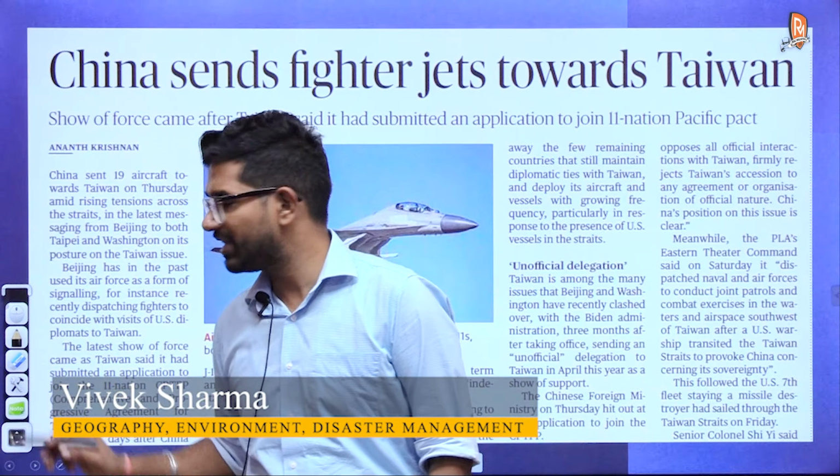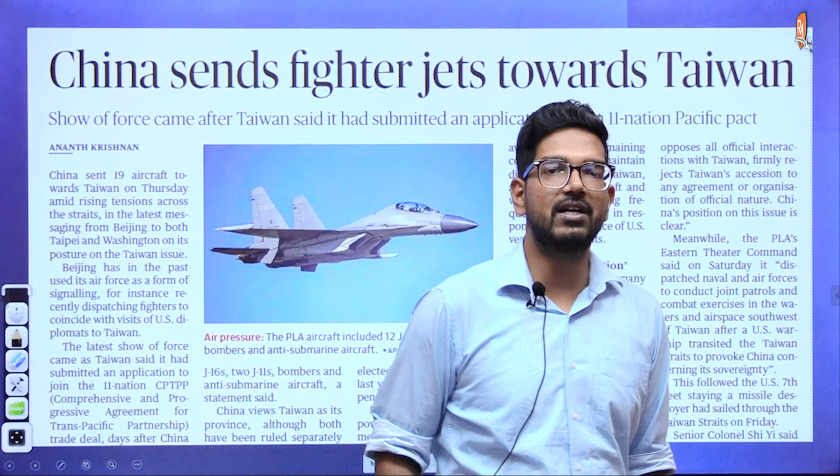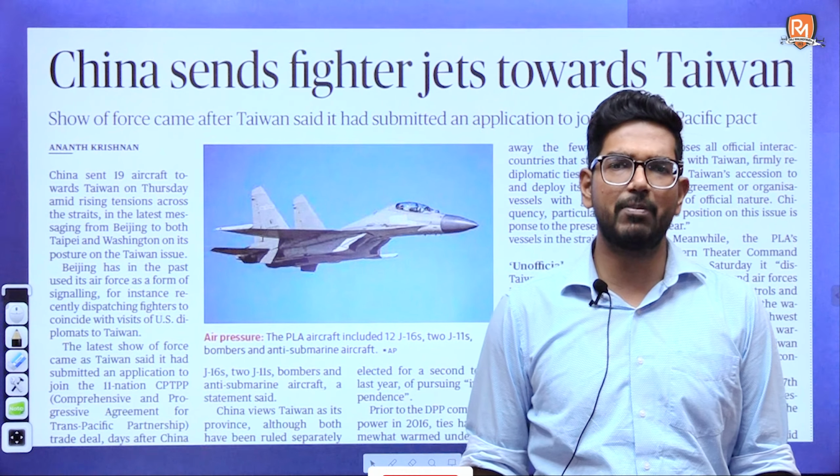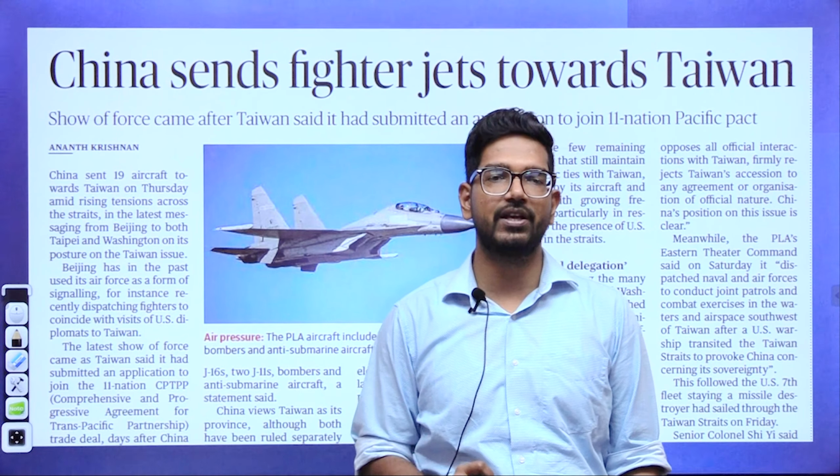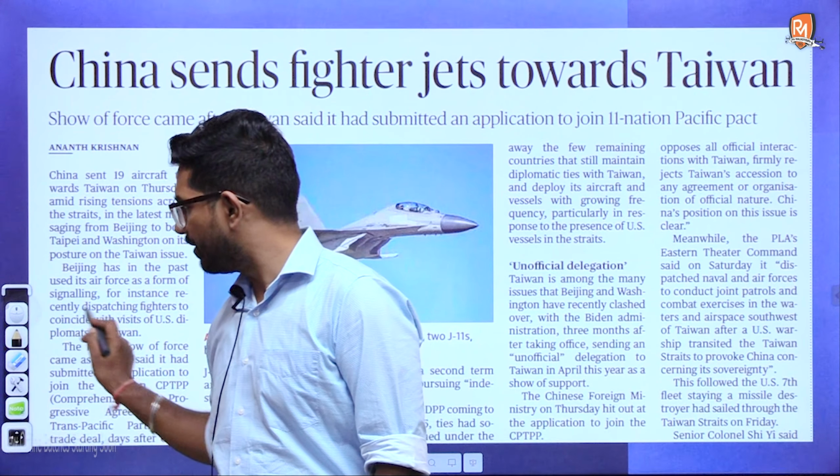Hello everyone. In our series of places in news, today we are starting with this article which says China sends fighter jet towards Taiwan. So we will be looking at Taiwan's location and various other islands located in this area. So let's start one by one.